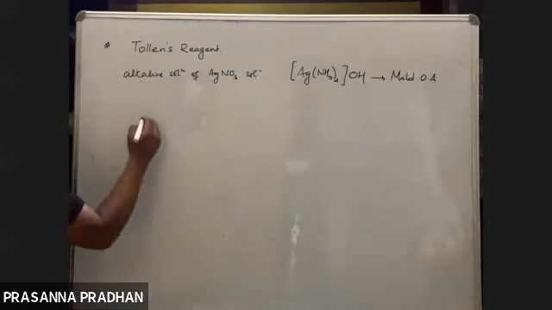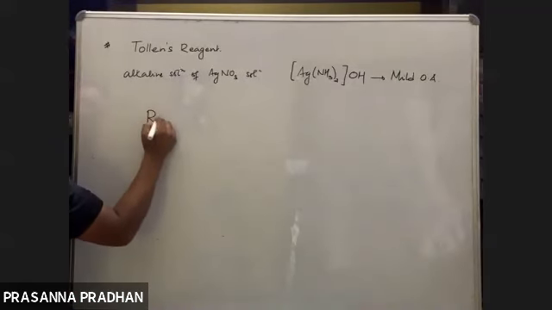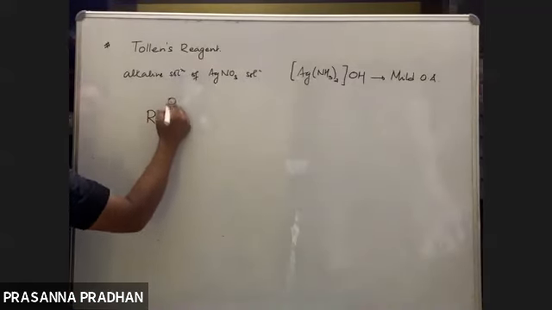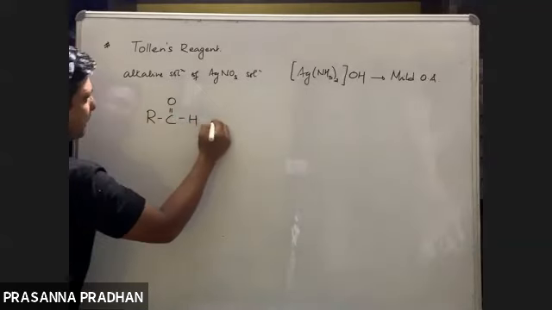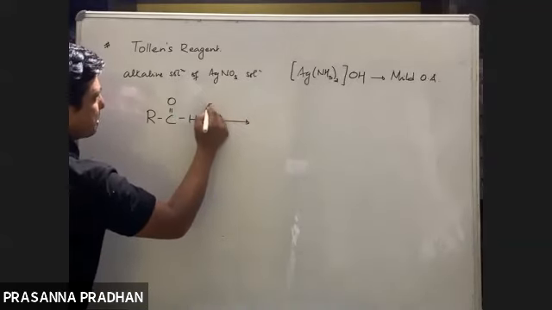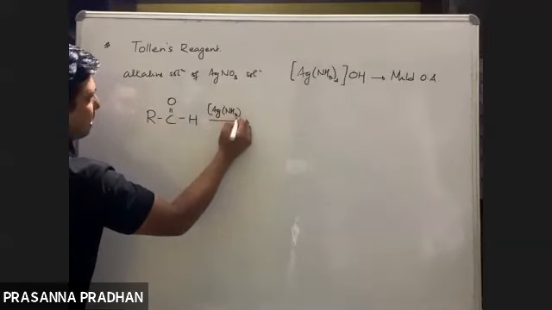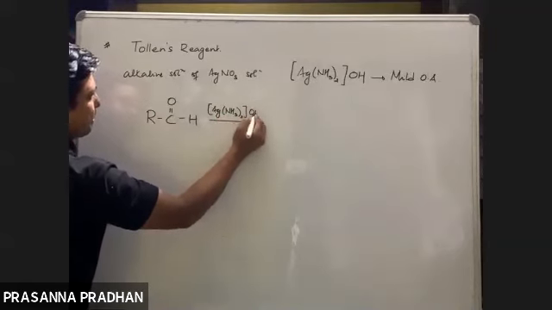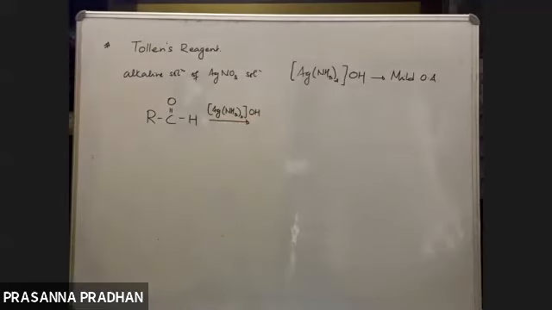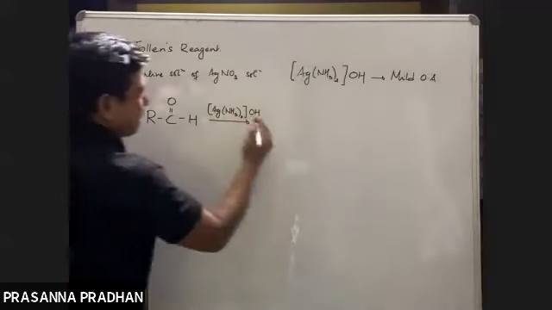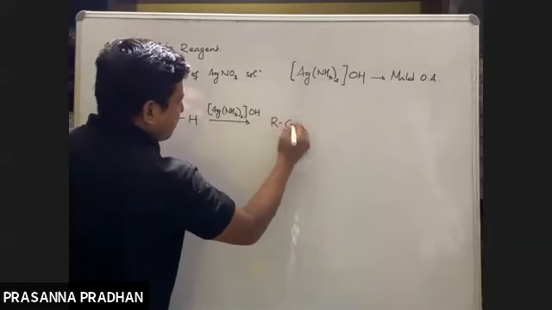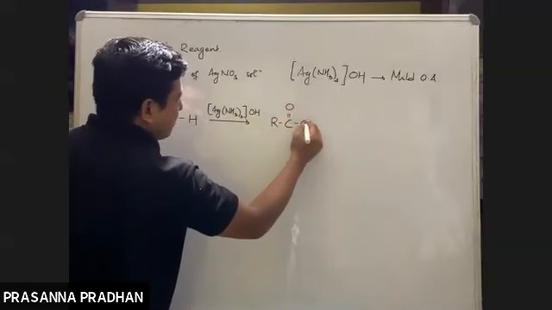Aldehydes, RCHO, on reaction with Tollens reagent get oxidized to carboxylic acid.